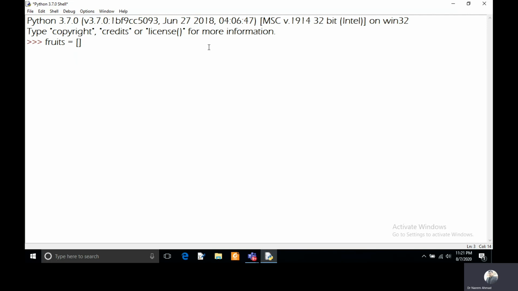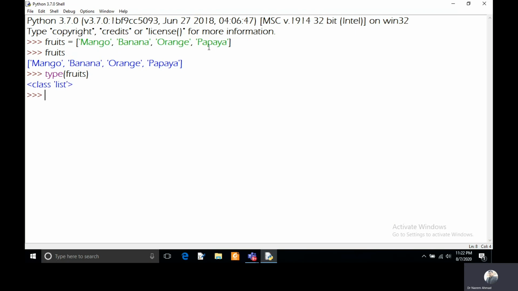And in this square bracket, we have to put the list of your elements, or the names of your fruits. So I'm putting mango, it is a string type data value, and banana, and orange, and papaya. So this is your list. And you can print, and it is showing your list. If you want to see the type of this list, you can pass the name of the list to the type function, and it is showing it is a list.